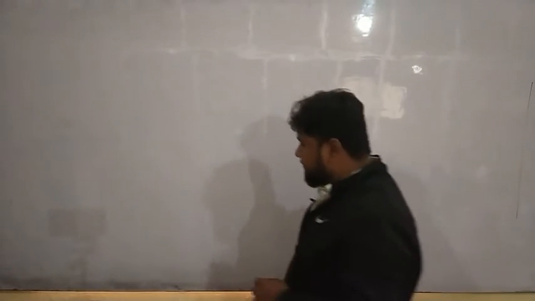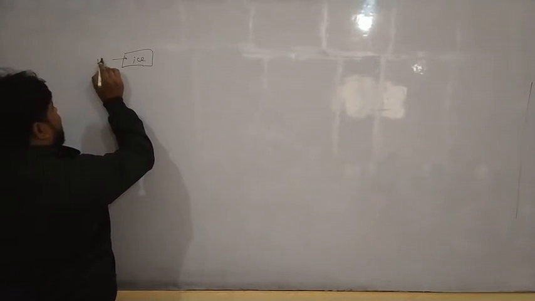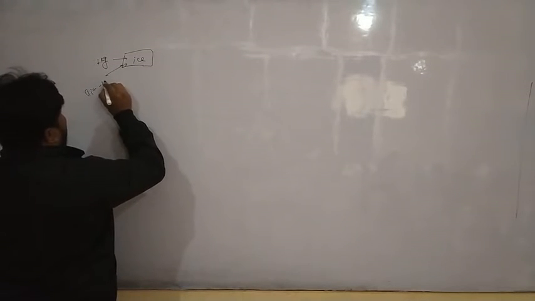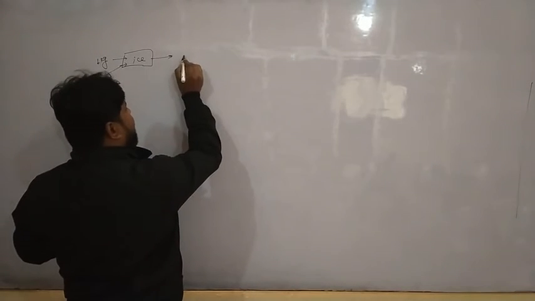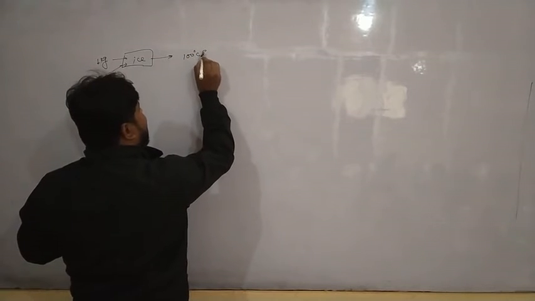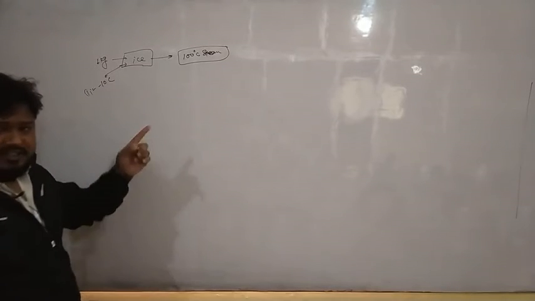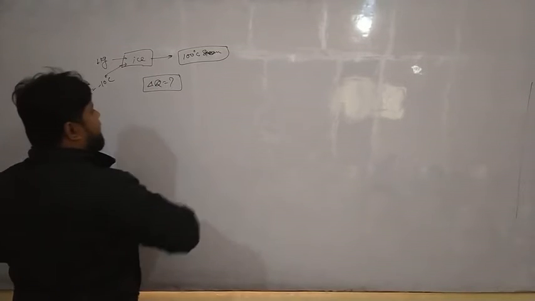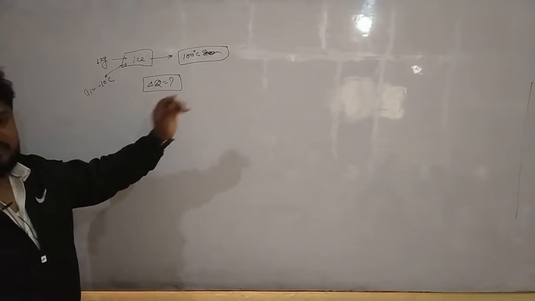Let me give you a question. Suppose there is an ice block of 1 kg and having the initial temperature as minus 10 degrees Celsius. We want to convert this into 100 degrees Celsius of steam. For this process, how much amount of heat has to be given to the ice block? The question is, how much amount of heat should be given to the ice block?